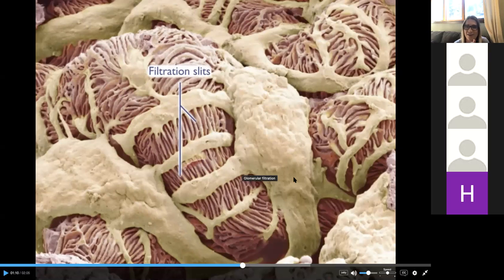I think this is a great picture of what those podocytes really look like. You see the cell body there, and then they have these projections. Those projections are known as pedicels. The neighboring cells fit into each other, kind of like the fingers of your hands. It's not a super tight fit, but those gaps are actually pretty narrow. This is an electron microscope image of these cells. Those spaces between those pedicels are known as filtration slits.